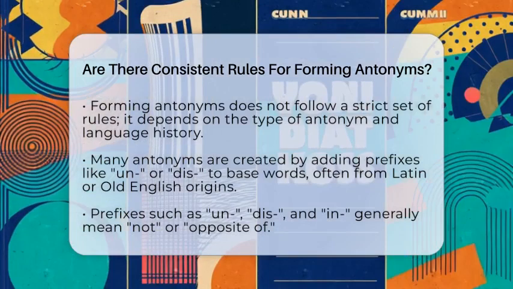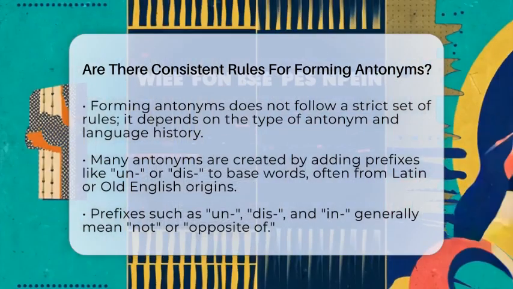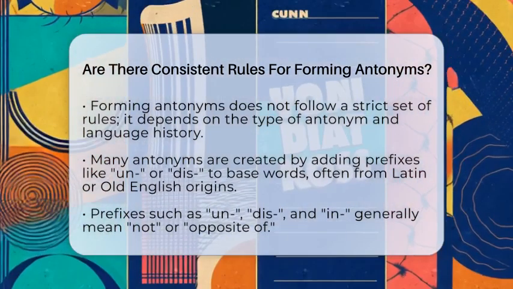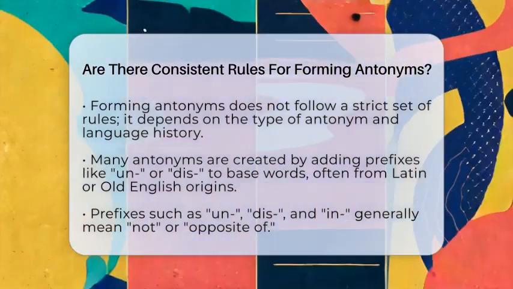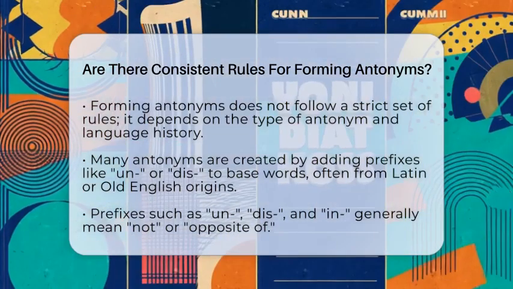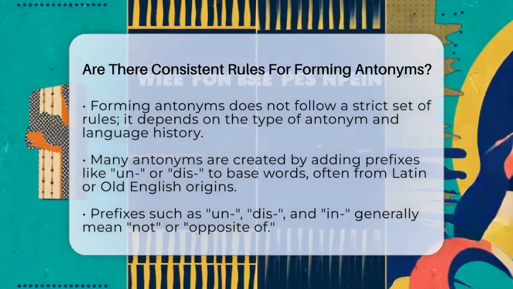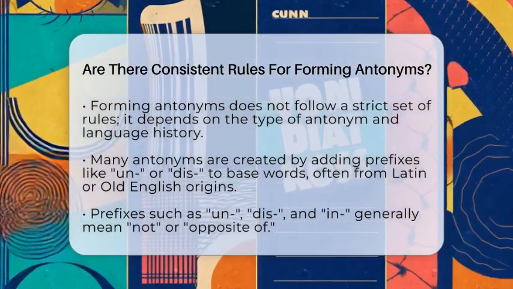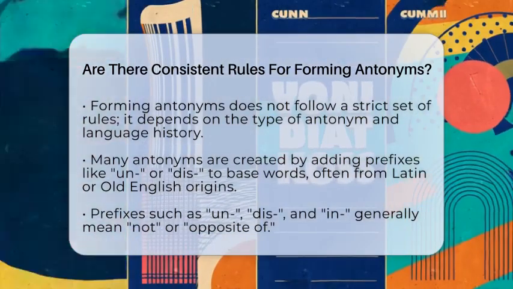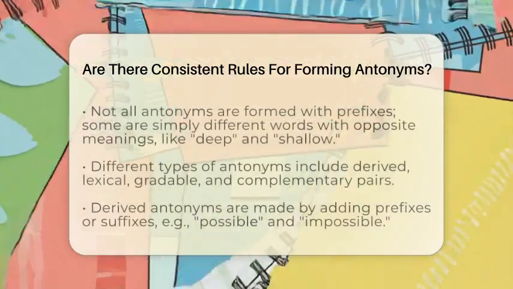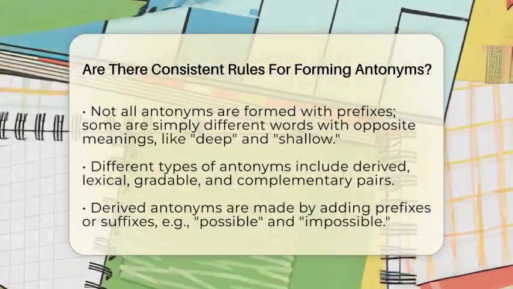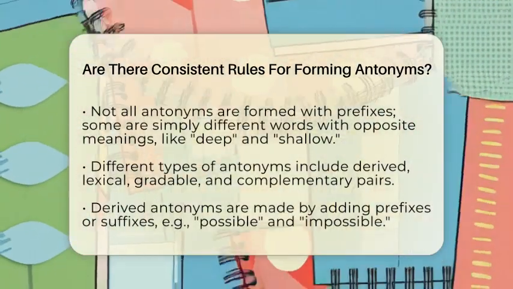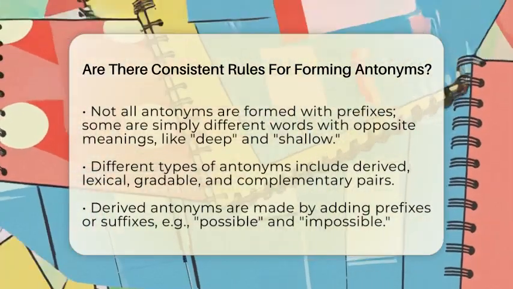Most antonyms are made by adding prefixes to a base word. For example, adding un to happy makes unhappy, or dis to honest creates dishonest. These prefixes come from Latin or Old English origins and often mean not or opposite of. But this method doesn't work for every antonym. Some pairs are just different words that mean opposite things, like deep and shallow or hot and cold. These pairs are learned as separate words and don't follow a pattern.